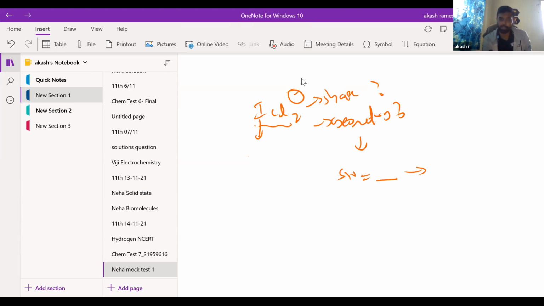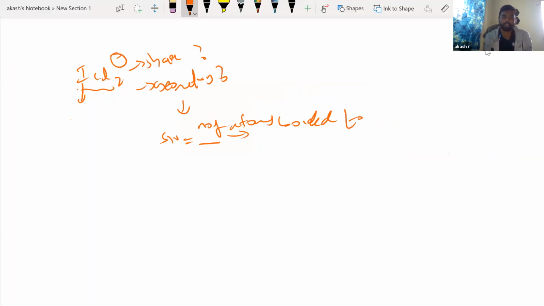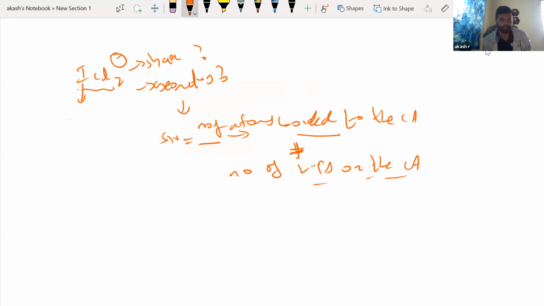The steric number formula is the number of atoms bonded to the central atom plus the number of lone pairs on the central atom. You have to add both terms.